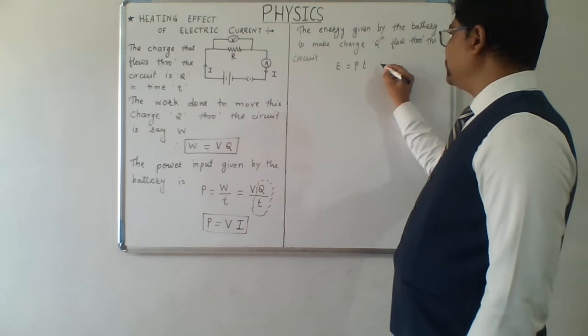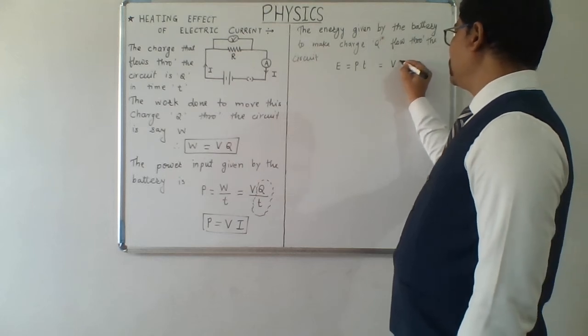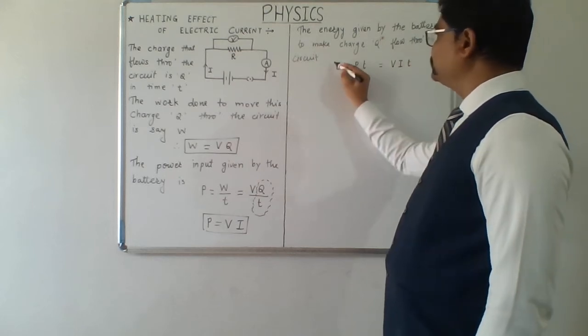So we can directly write E equals V I into t.